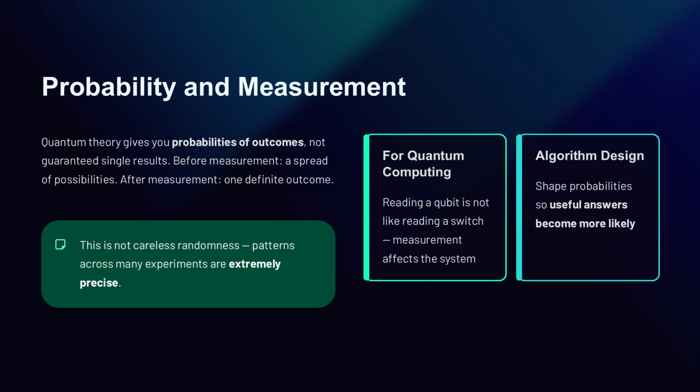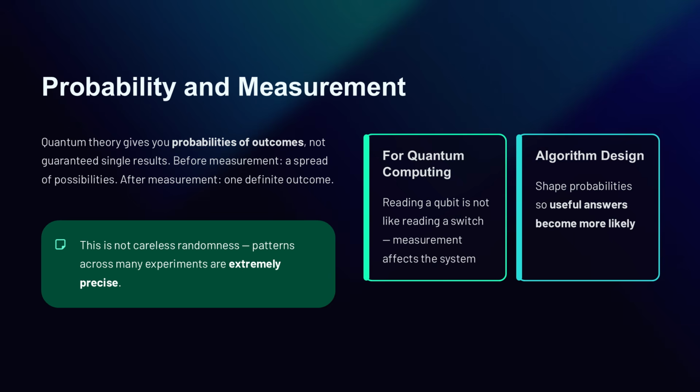This does not mean quantum physics is random in a careless or meaningless way. It means the theory is built around probabilities at a fundamental level. You can predict patterns extremely accurately across many repeated experiments, but you may not predict the exact single outcome every time in the same classical way. This shift from certainty to probability is one of the hardest parts for beginners to accept because everyday life trains you to expect definite answers.